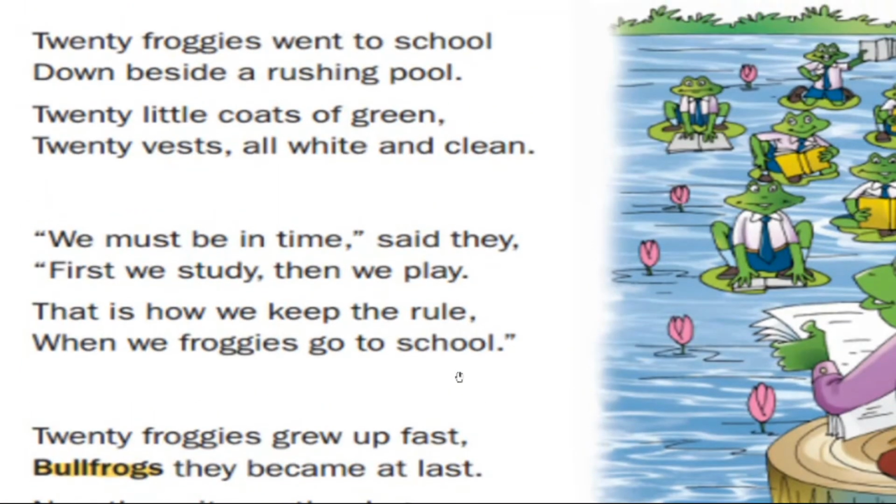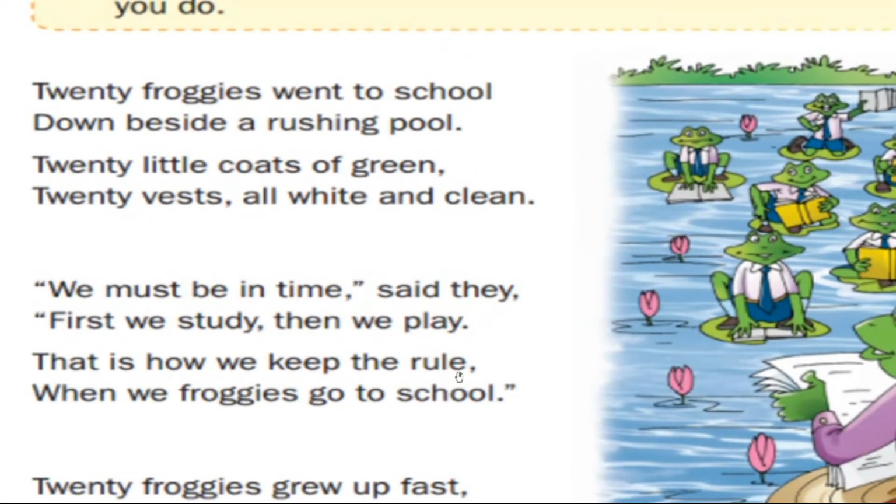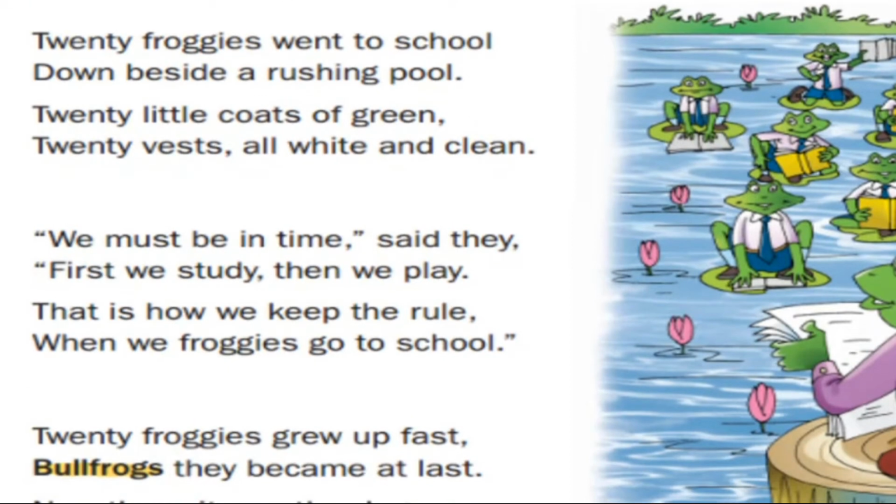Now this is your poem. Okay, so now repeat after me the poem. 20 froggies went to school down beside a rushing pool. 20 little coats of green, 20 vests all white and clean. We must be in time, said they. First we study, then we play. That is how we keep the rule when we froggies go to school.